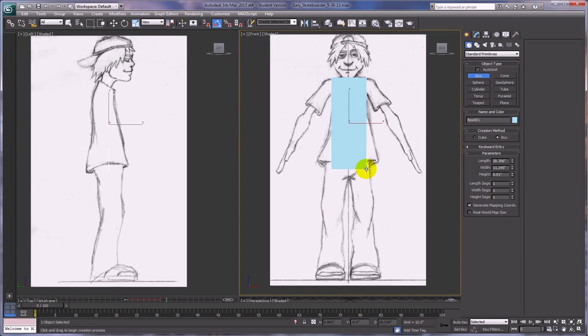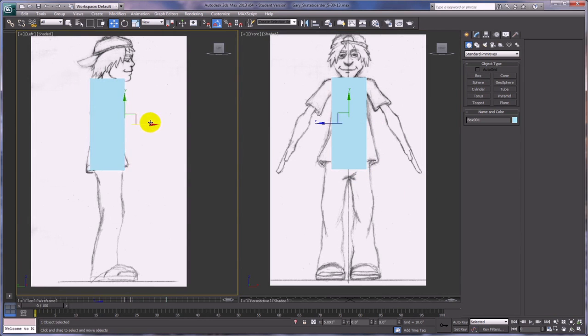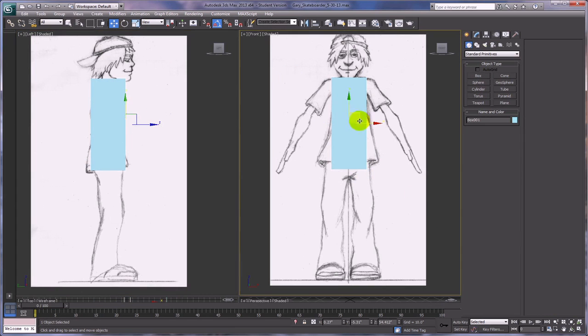And let's not worry about the actual size of it yet. We're going to change that pretty quick here, but we want to make sure that it's kind of close. Get our Move tool, see if we can line this guy up here in the right viewport. By the way, if you want to go from one viewport to another, select it, right-click to select the viewport. That way you won't deselect what you have selected that you're working with. It's a good, handy trick.